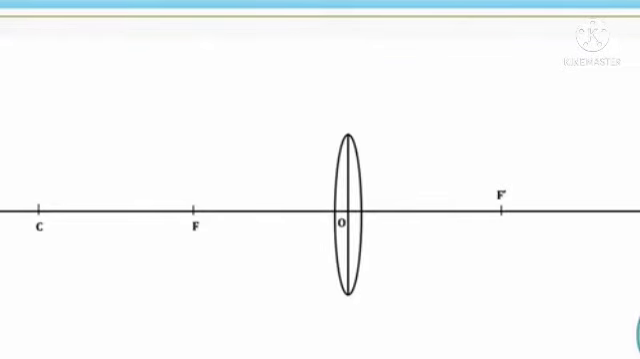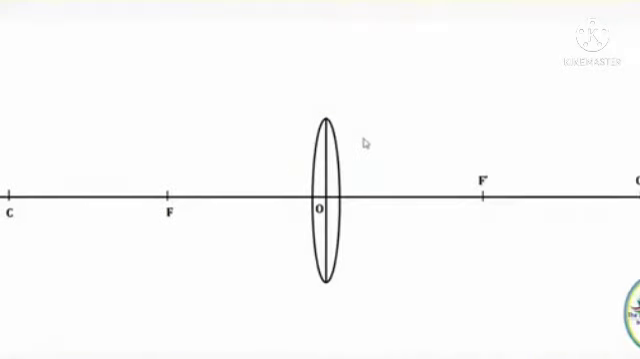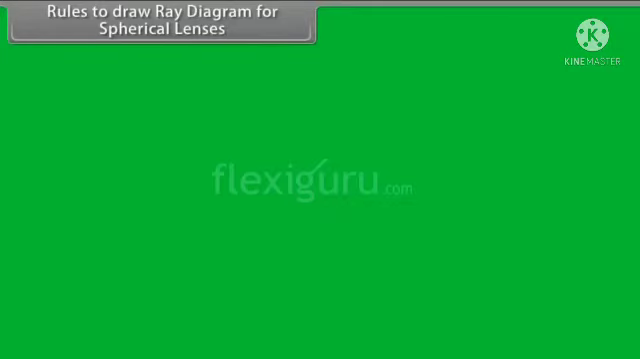Rule 1. A ray of light parallel to the principal axis passes through the principal focus in case of convex lens or appears to diverge from the principal focus in a case of concave lens. Rule 2. A ray of light that passes through the focus and strikes the lens finally passes parallel to the principal axis.